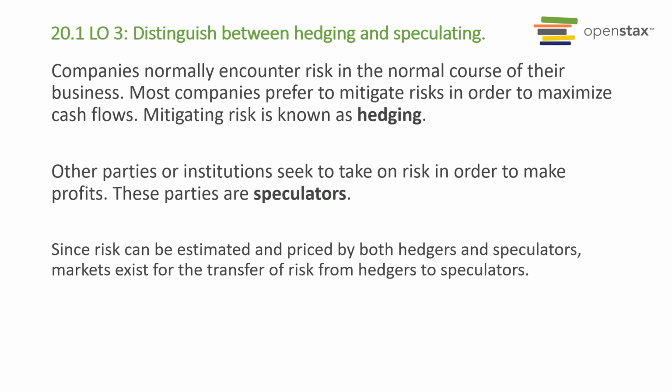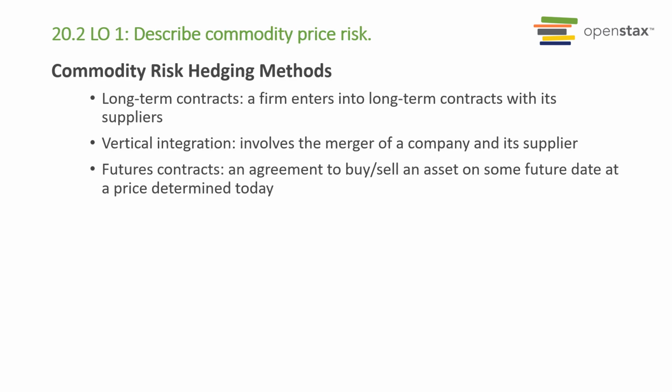Companies normally encounter risk in the normal course of their business. Most companies prefer to mitigate risk in order to maximize cash flows. This is known as hedging. Other parties or institutions seek to take on risk in order to make profits. These are speculators. Since risk can be estimated and priced by both hedgers and speculators, markets exist for the transfer of risk from hedgers to speculators.